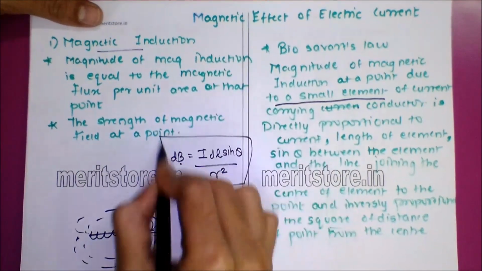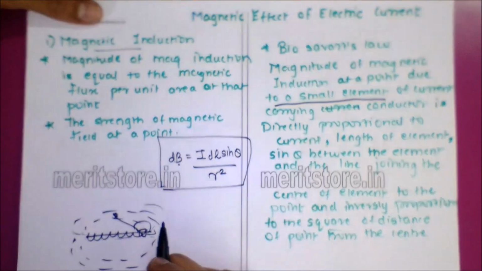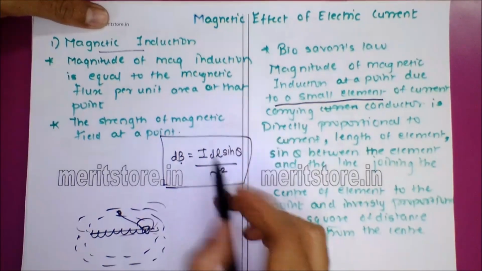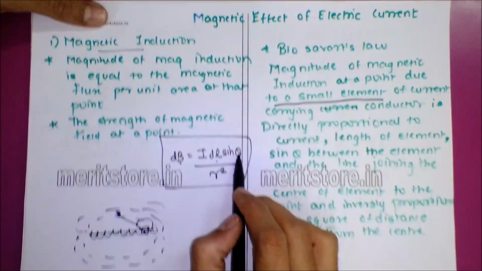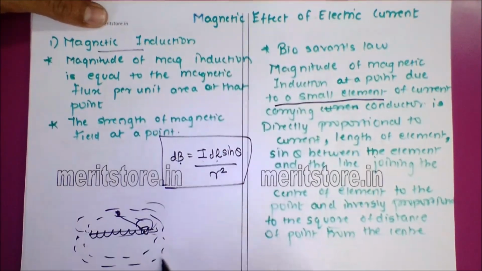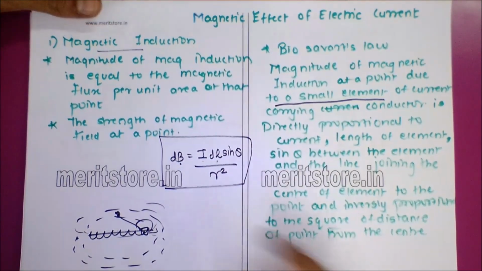So this becomes your Biot-Savart's law. It states that dB is equal to I dl sin theta upon r squared, where I is your current, dl will be your length, theta will be the angle which the point will make with the element, and r squared will be the square of the distance between the two.